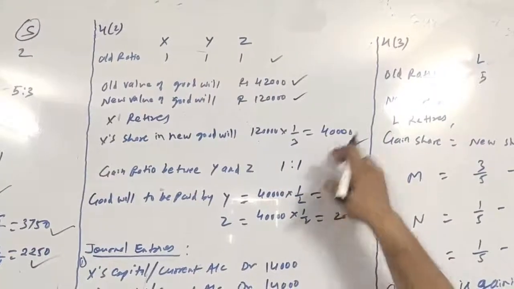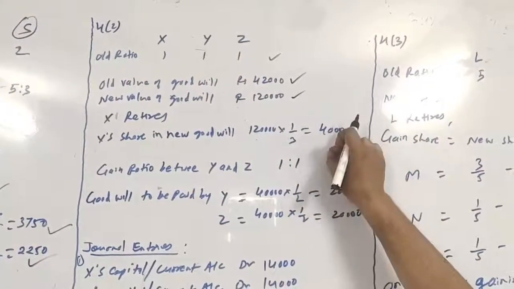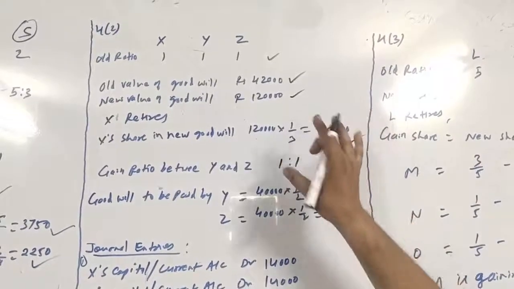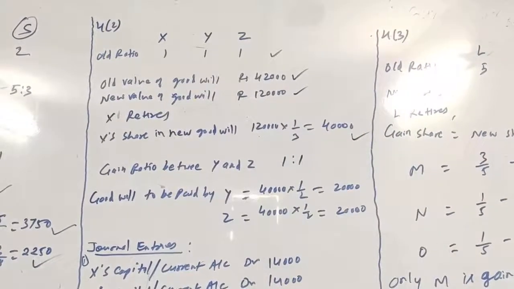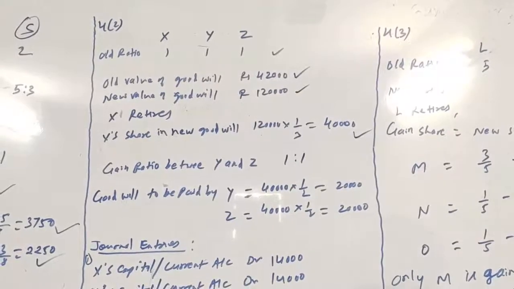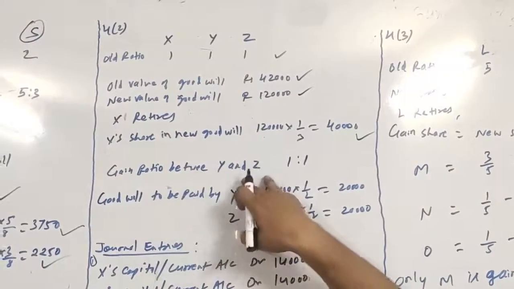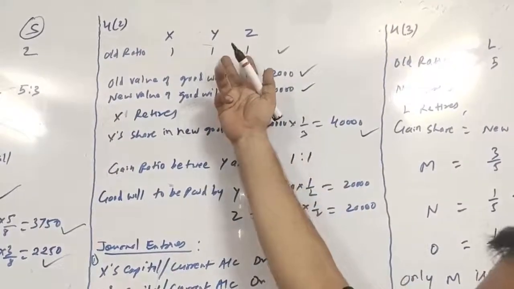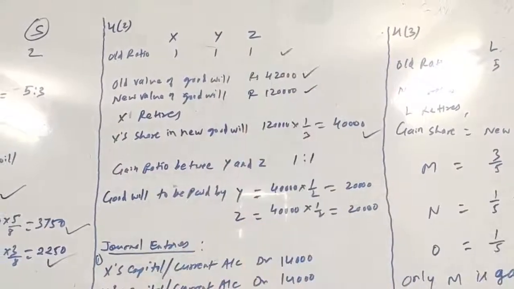Now this 40,000 will be paid to X by the continuing partners in their gain ratio. So let us find out the gain ratio of the continuing partners. The gain ratio between Y and Z will be 1:1. Why 1:1? Because their old ratio is 1:1 and no other information is given.